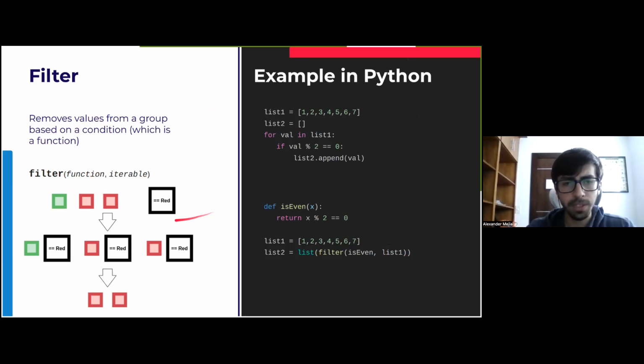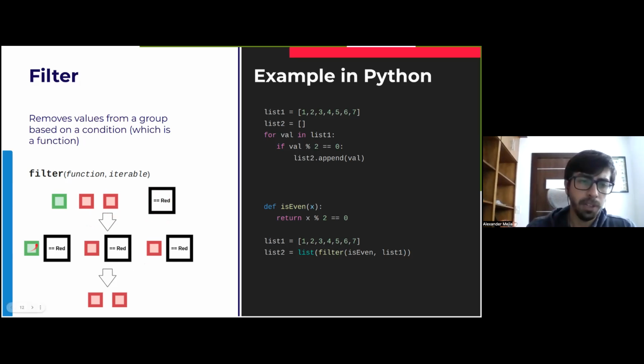In this graph, as we can see here, the iterable is a list, and then the function has to have a specific property. It has to always return a true or false value. So if the value is true, the element will be kept in the final output of the filter, and if it's false, it will be discarded.